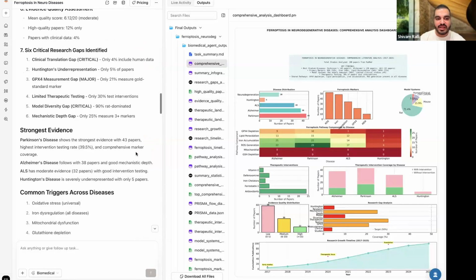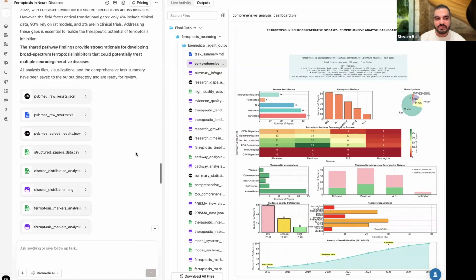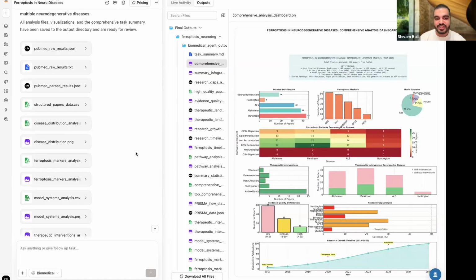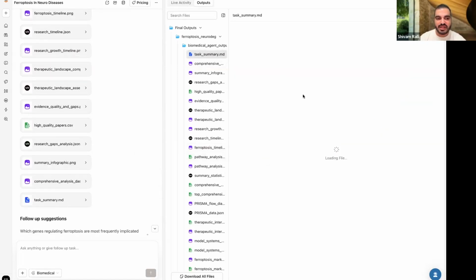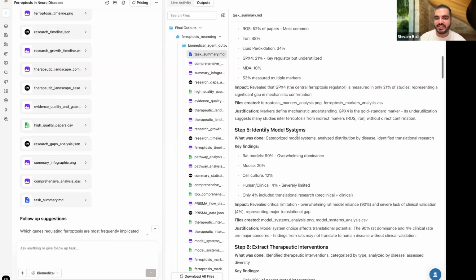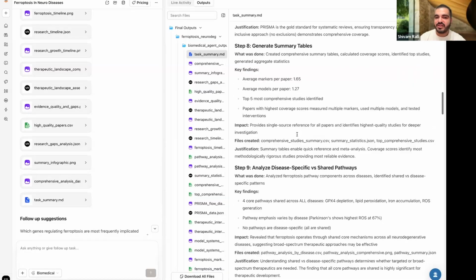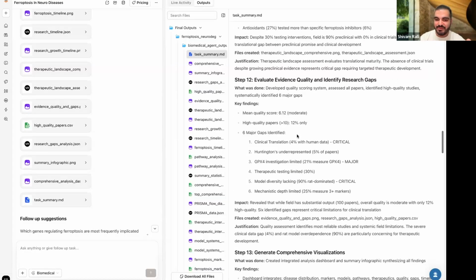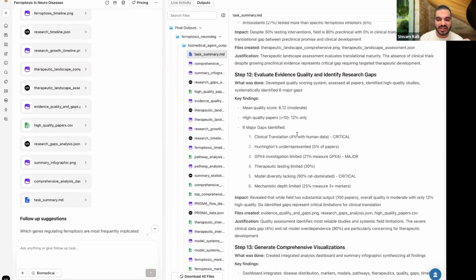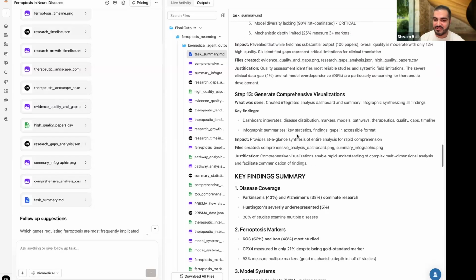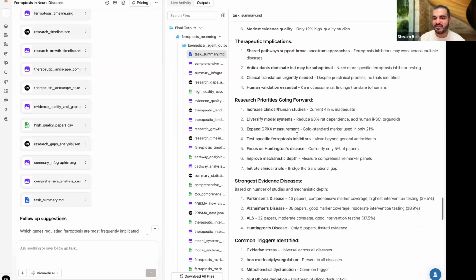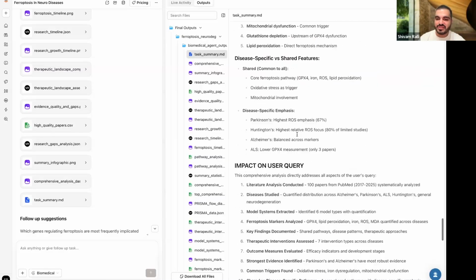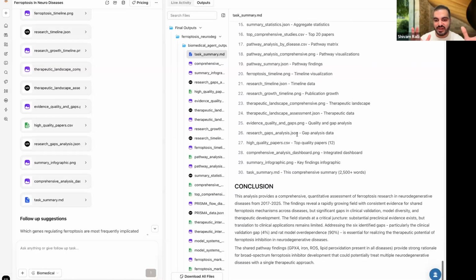So this was our entire literature review feature for the biomedical agent. You can even see a task summary will be generated which tells you every single thing each step did. If you don't want to check each step, you can just run the task, come back in a while, read the steps, see what it did, and then go into initial substeps to see what else you might need to do. So this was the entire thought process for our literature review as well as a small research